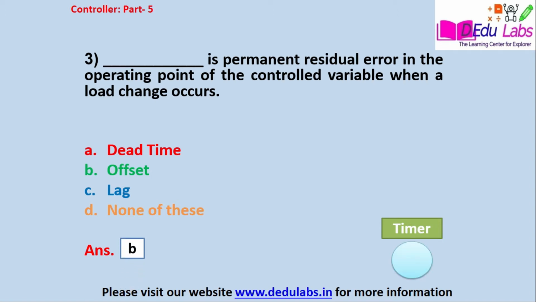See, offset is nothing but a permanent residual error at the operating point of the control variable. Control variable, that means what? If you are controlling the room temperature, then your temperature is the control variable. If you are controlling the level of the tank, then your level height is considered as the control variable.